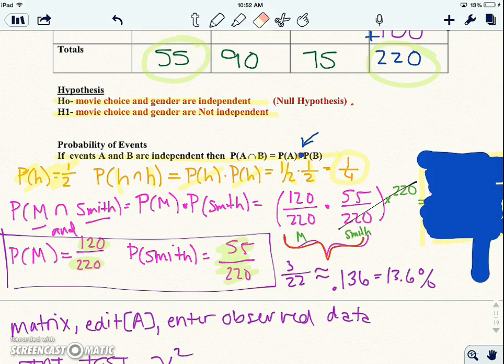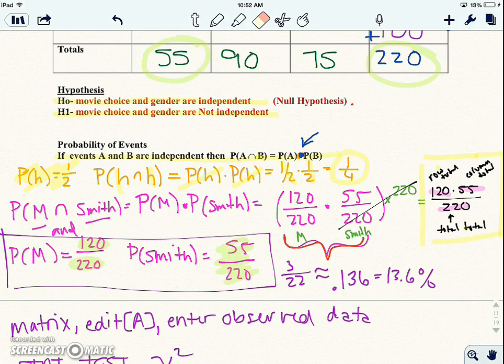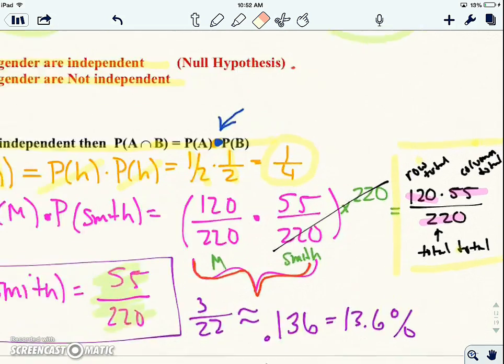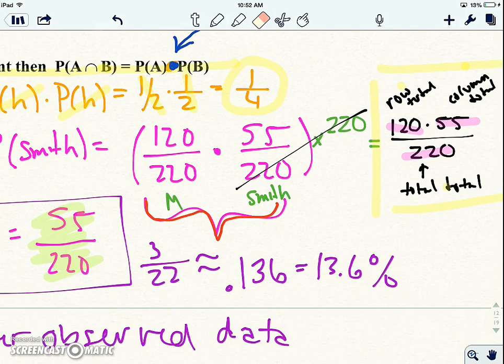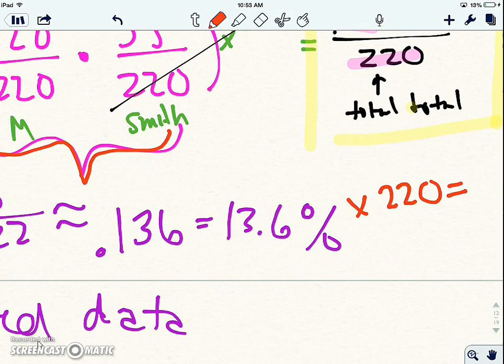Now, there is a shortcut formula for that, and that's right here. It's row total times column total over total total. We have a 13.6% chance, but we want to know how many people out of the people we surveyed. So if we times that by 220, we'd get about 30 people.